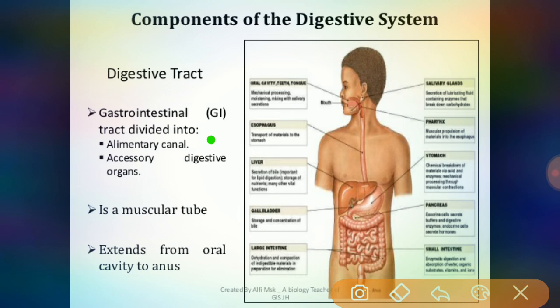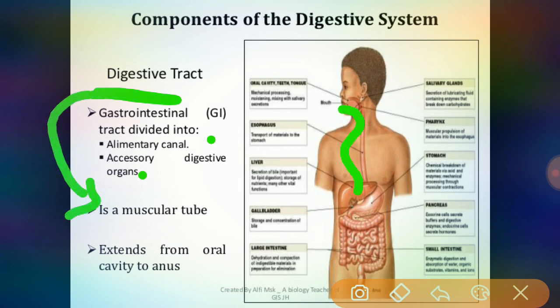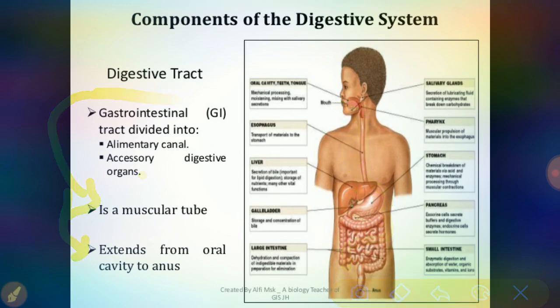The accessory organs are the teeth, tongue, salivary glands, liver, gallbladder, and pancreas. The digestive tract is a muscular tube extending from the oral cavity to the anus.